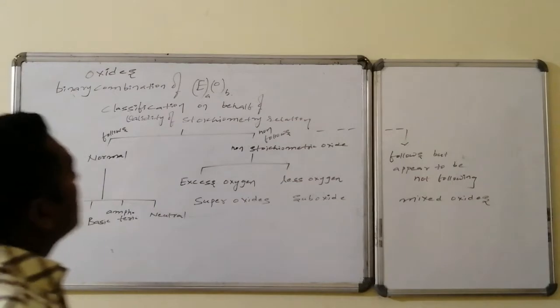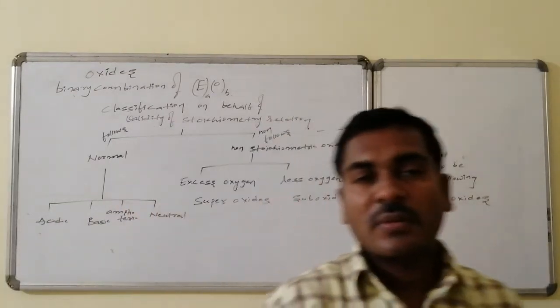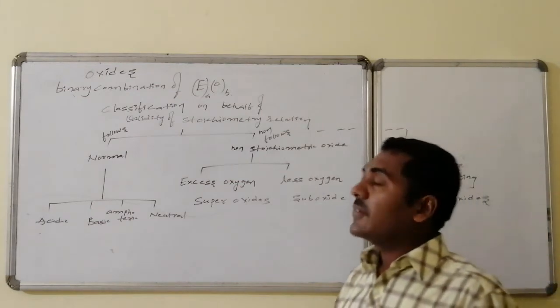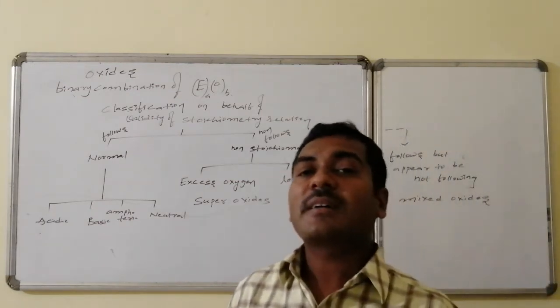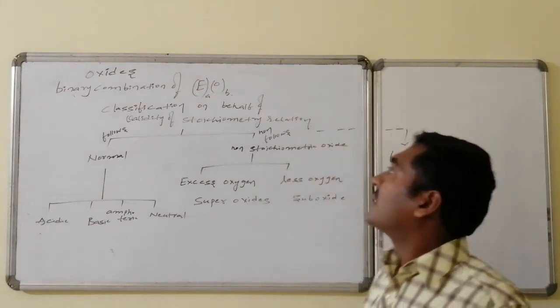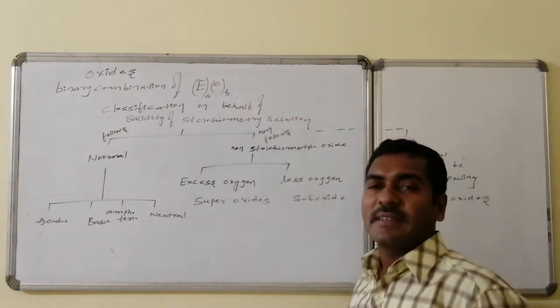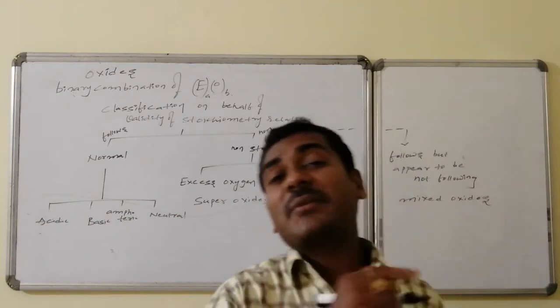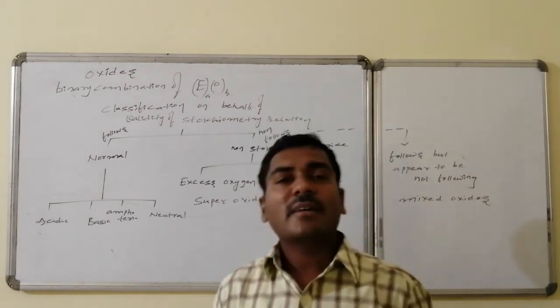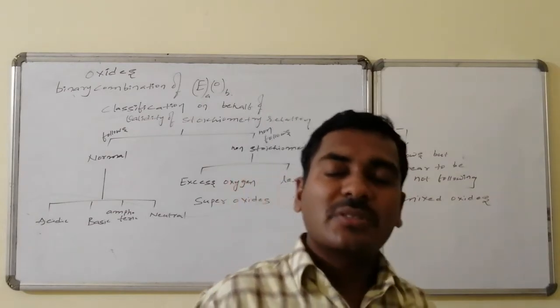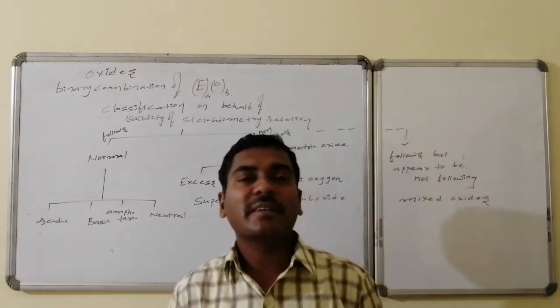Oxides, the binary combination of any element with oxygen, are said to be the oxides. Even ozone is considered as an oxide of oxygen. Oxygen is more electronegative and reactive, and oxygen chemically combines with almost all the elements present in the periodic table.